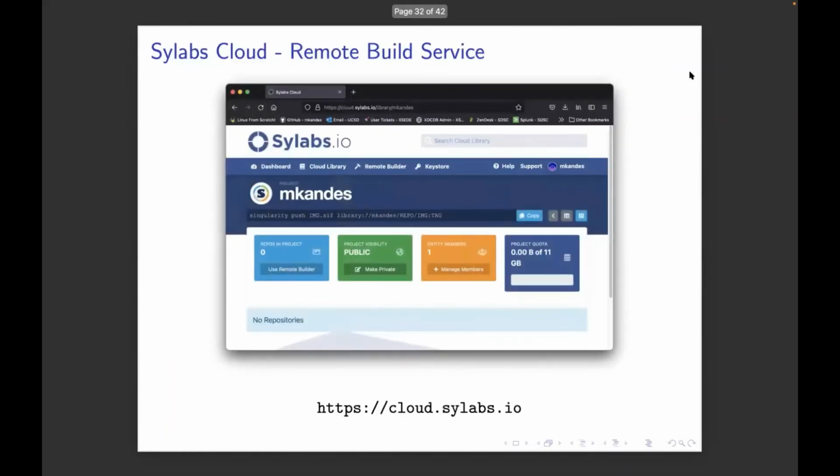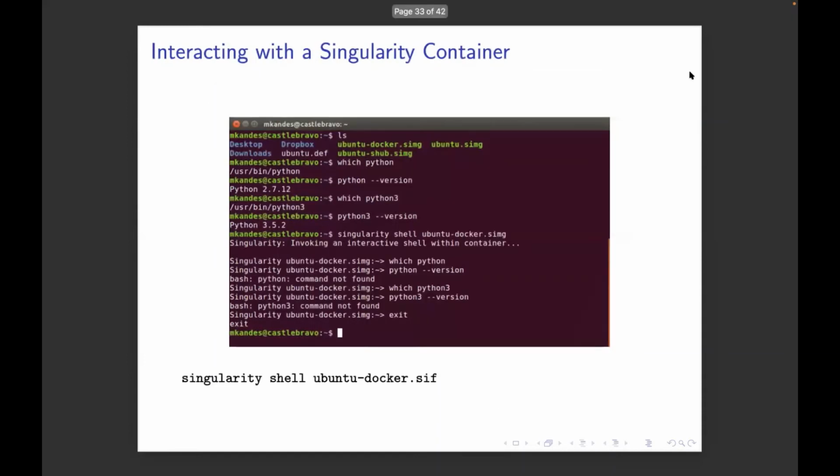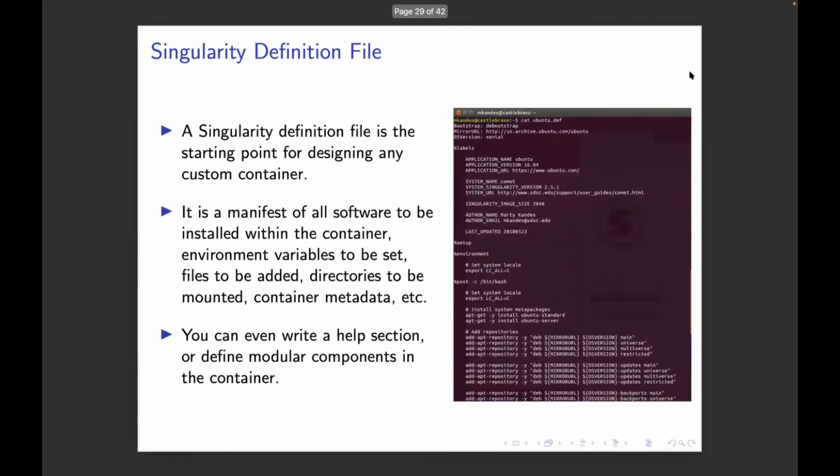I'll come back to that. There is the Sylabs Cloud Remote Build Service. I think you can get a free account there, and you get up to 11 gigabytes of storage. This will allow you to write a definition file for your container, send it up to the cloud, and the service there will build it for you and store the container there, and you can download it to, say, Expanse.